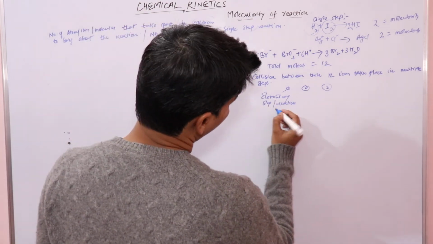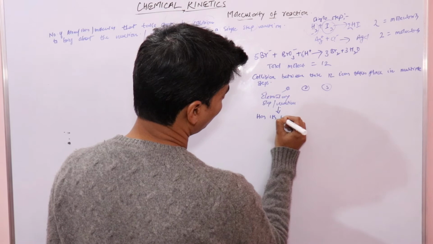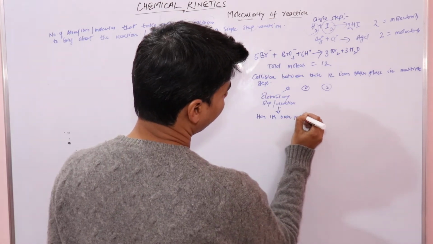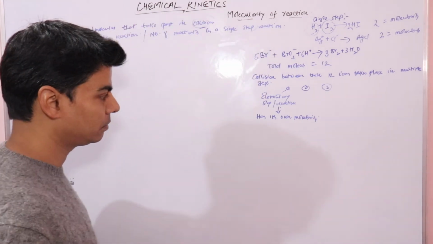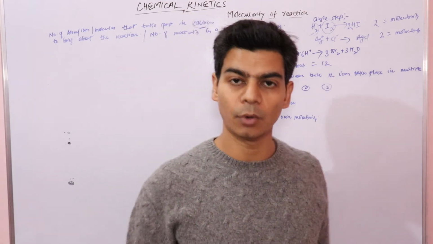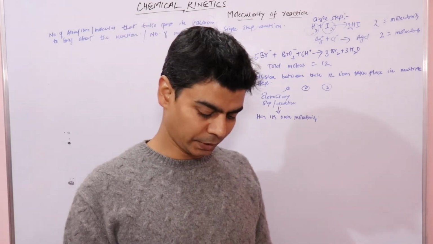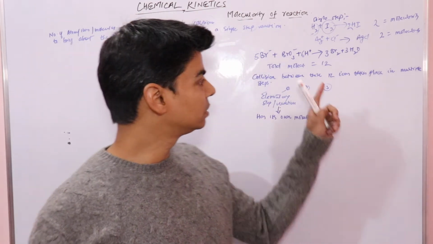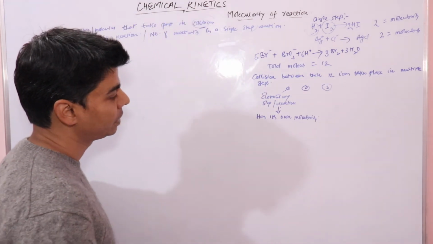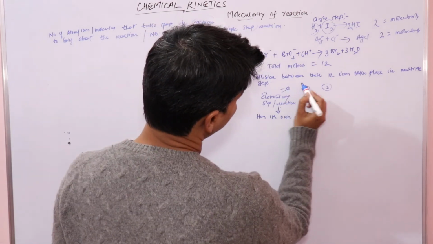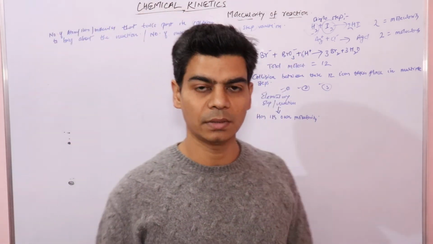So we say every elementary reaction has its own molecularity, right? Just remember this, every elementary reaction has its own molecularity, and the molecularity of this complex reaction has no meaning. Every step in which this complex reaction takes place has its own molecularity, right? So suppose these are 3 steps in which this reaction occurs, I'm just supposing it.